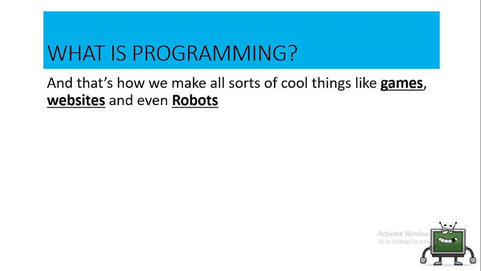Now, through this process, we are able to produce cool things like games. We are able to design websites, and then we are even able to program robots. The games that we play are actually a set of instructions. The websites we visit are also a set of instructions, and the robots that we see around doing one or two things, these robots are all given a set of instructions to follow.